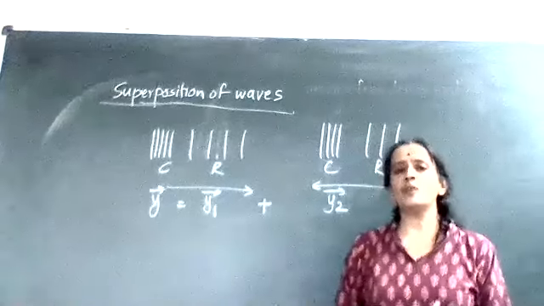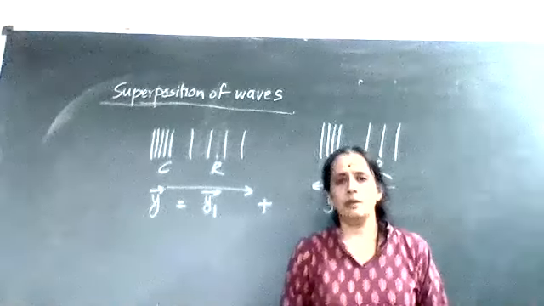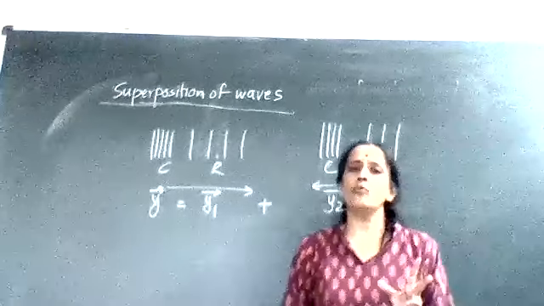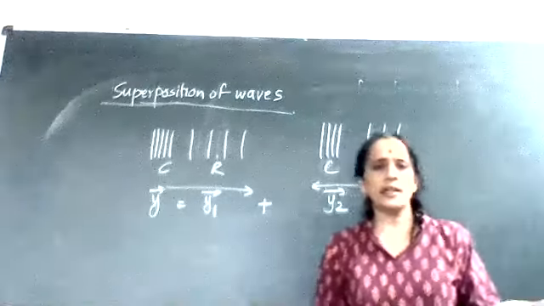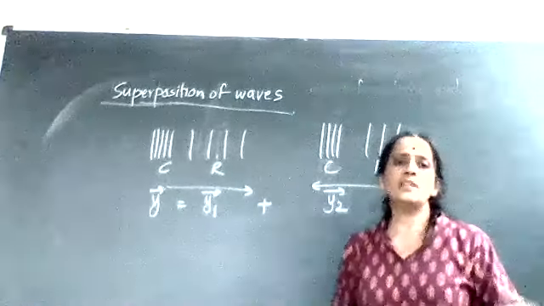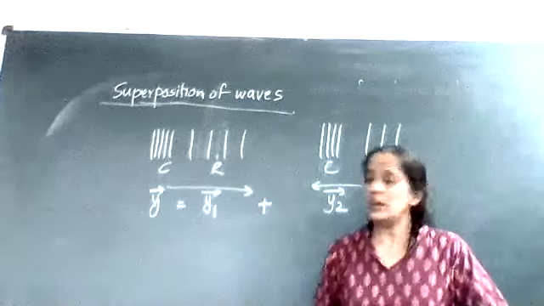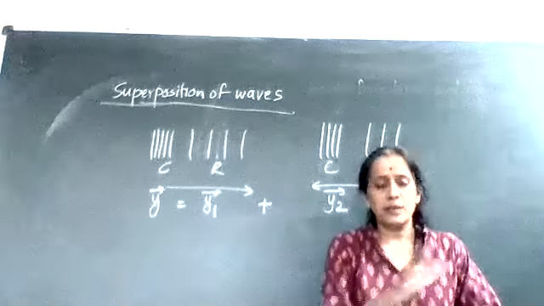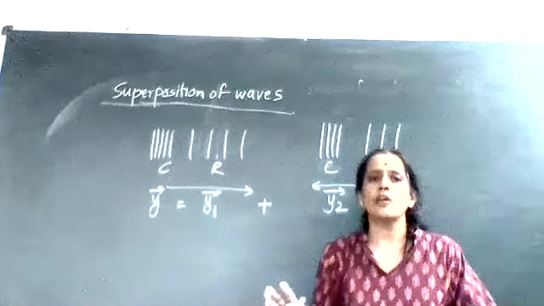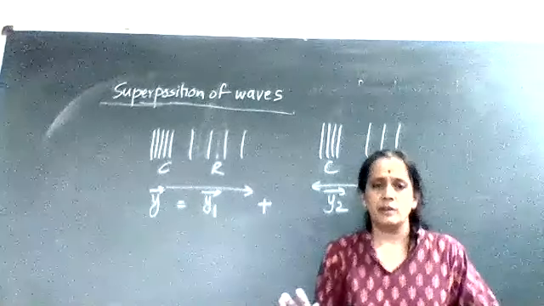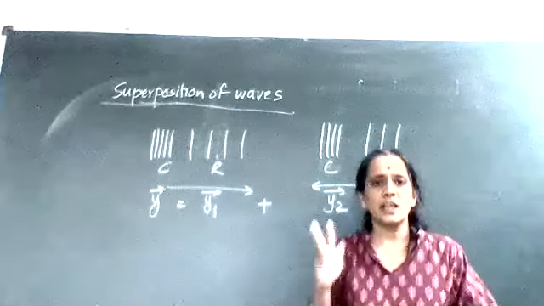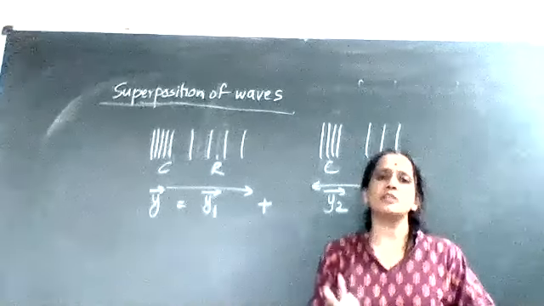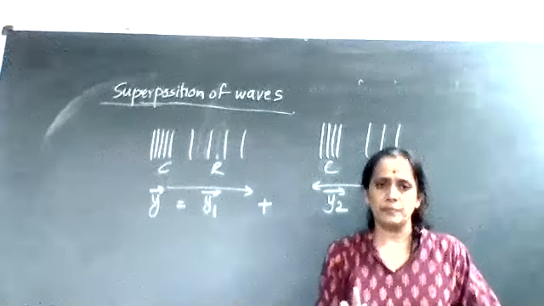So for principle of superposition of waves, at least there should be two waves. If there are more than two, no problem. The principle will take place. But if only one wave is traveling through the medium, then the principle of superposition of waves will not take place. Minimum, there is a requirement of two waves traveling through the medium.